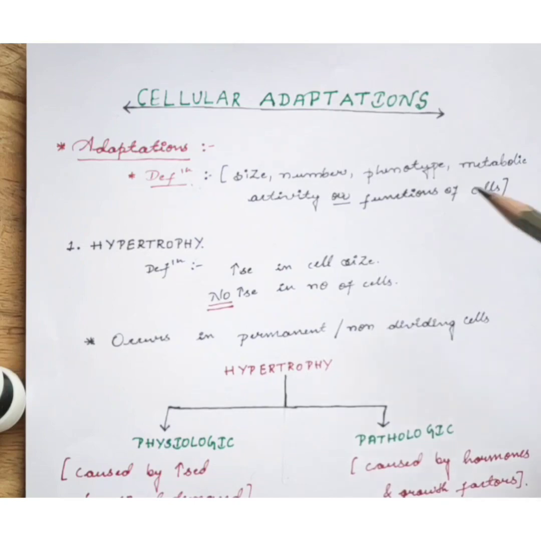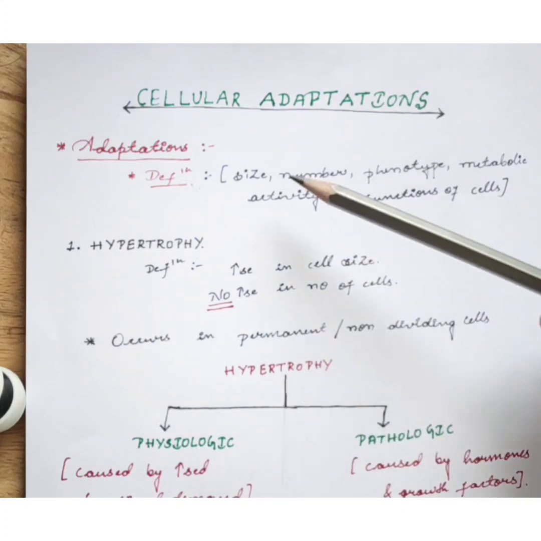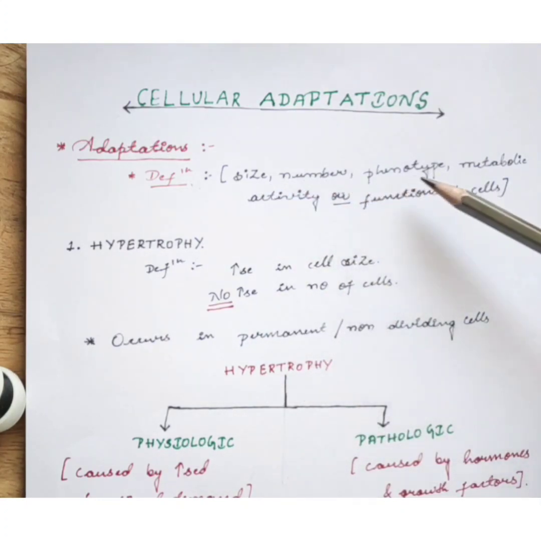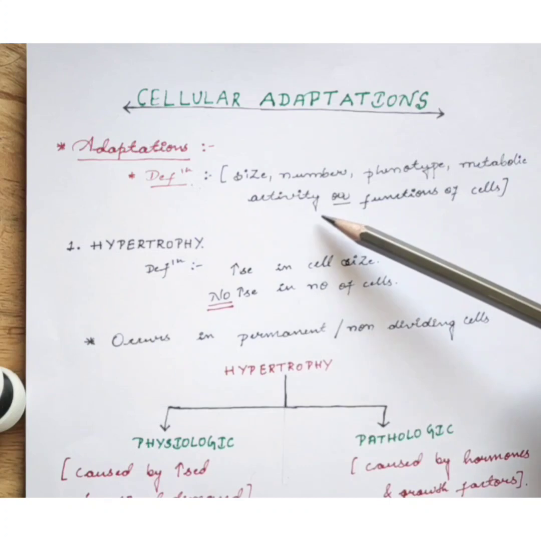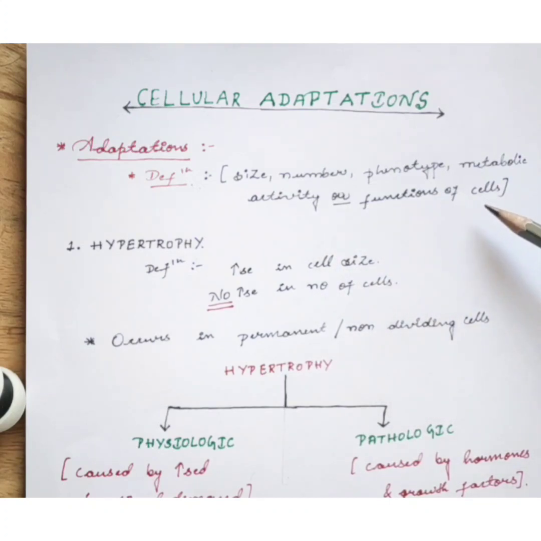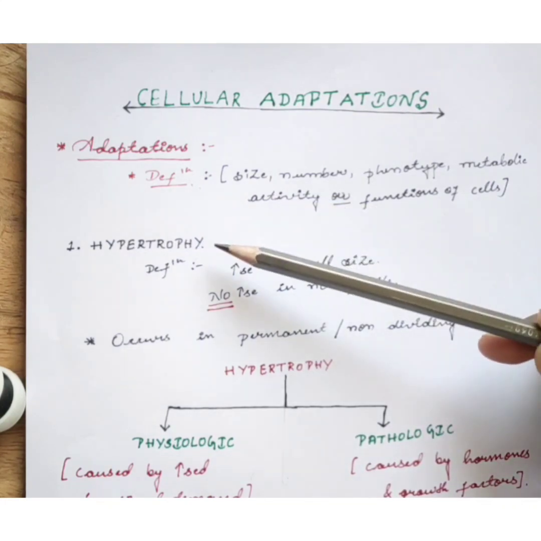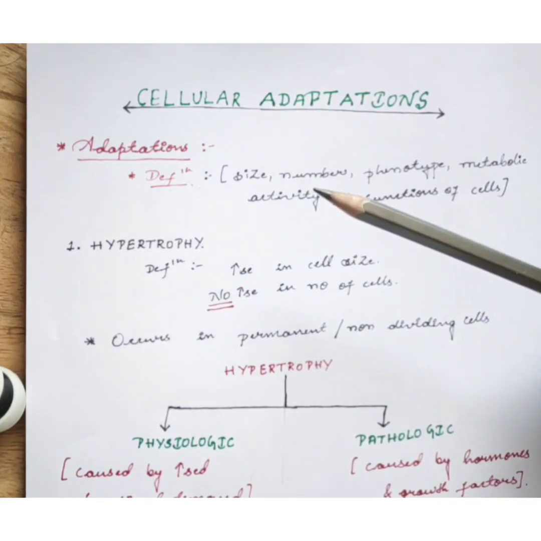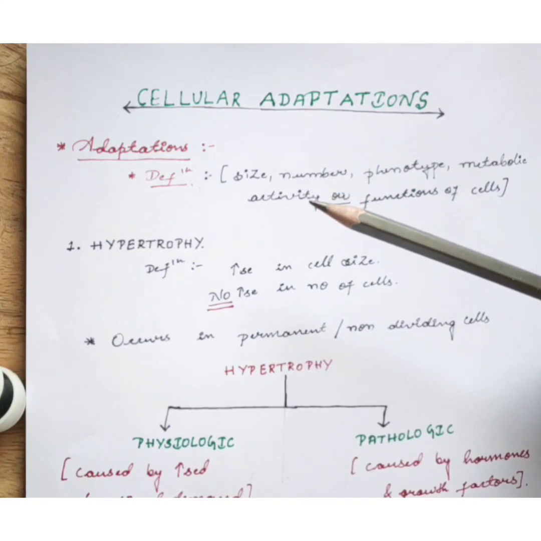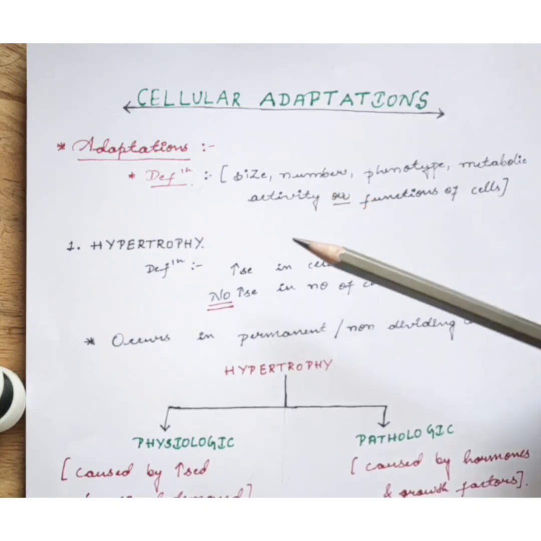In this video, we will talk about cellular adaptations. Adaptations are the reversible changes in the size, number, phenotype, metabolic activity, or the functions of the cells in response to the changes in the environment. In this video, we will talk about 4 adaptations. These include hypertrophy, hyperplasia, atrophy, and metaplasia.